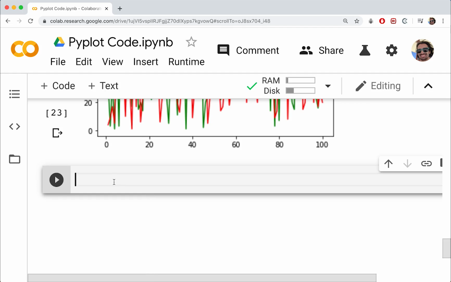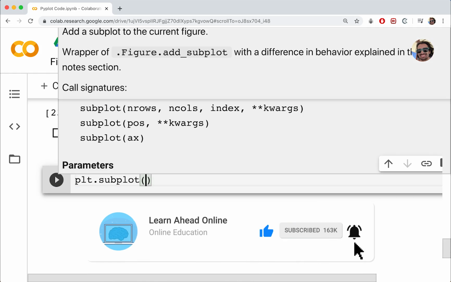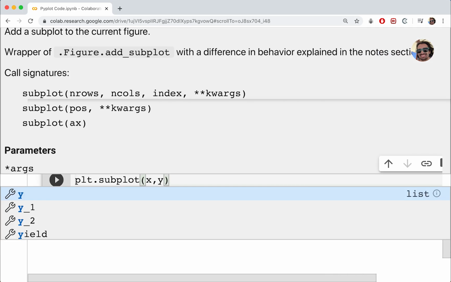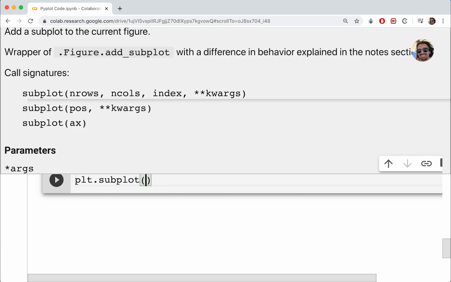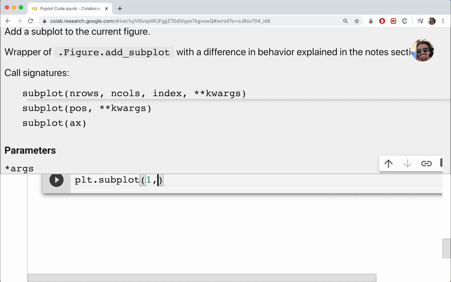So once again, we'll start up a new cell here. And instead of doing plt.plot, we're going to start with plt.subplot. Now, subplot isn't going to be used to graph, let's say, x versus y. The subplot function is going to be used to specify how many subplots we should have in the overarching plot. So what we do here is we do the number of rows, the number of columns, and then the index.